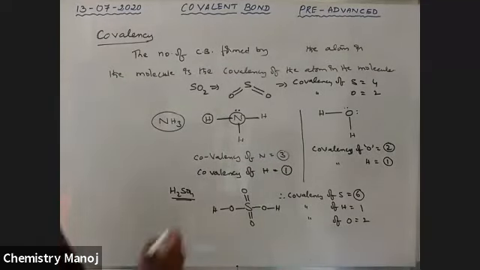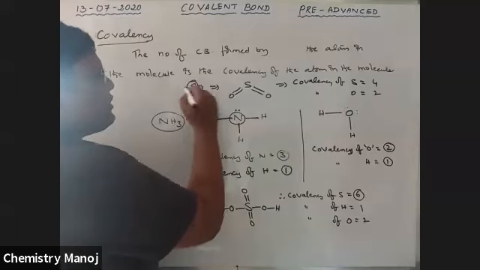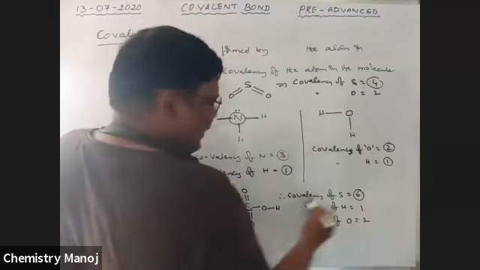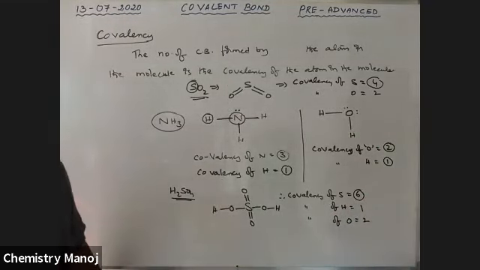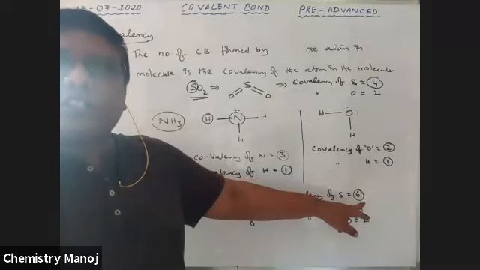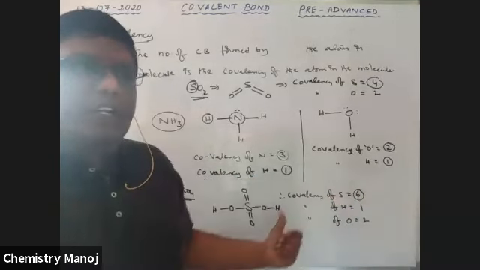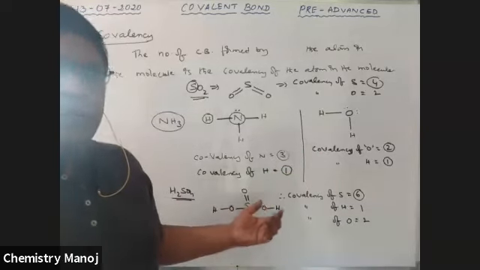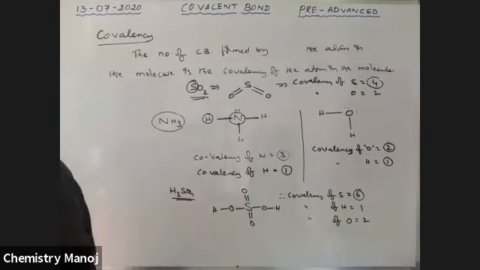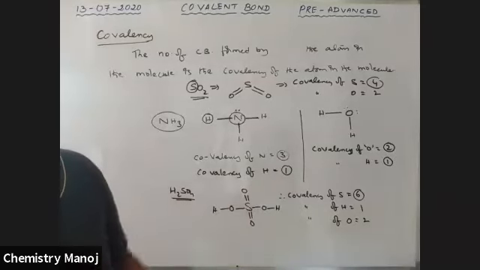See, my dear boys, in SO2 the covalency of sulfur is 4, but in H2SO4 the covalency of sulfur is 6. That means the same sulfur has a different covalency in different compounds. That means covalency is not fixed. Maximum, sulfur can form 6 bonds. That is why the maximum covalency of sulfur is 6. Sometimes it may be 2, maybe 4, these are possible. Therefore, we should expect the maximum covalency.